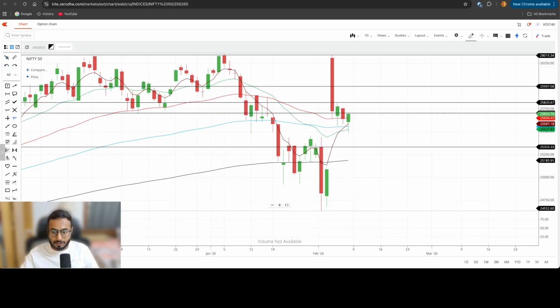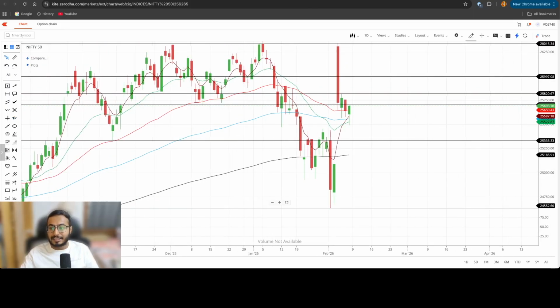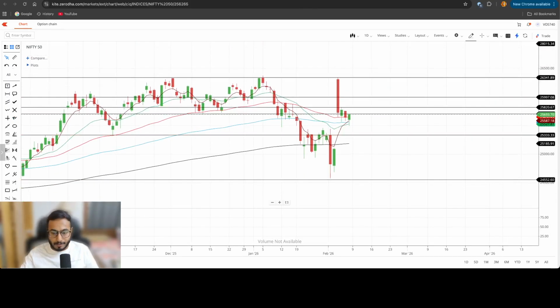So if we start going down here, we will have the first support at 25,500. The second support, the short covering level, is at 25,100. Even if we cover this gap created on the daily time frame, we might have a support at 25,000. So I don't see the level of 25,000 breaking anytime soon. That's why I'm vouching for the bullish price action.